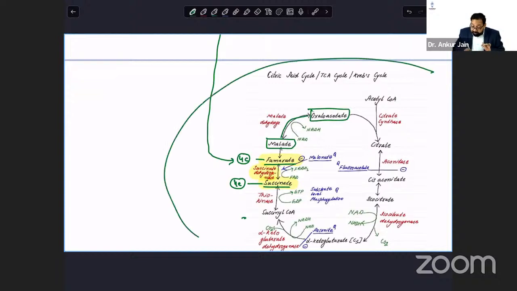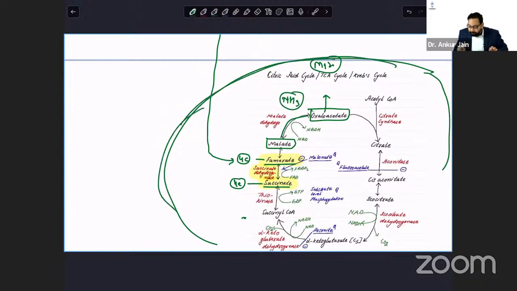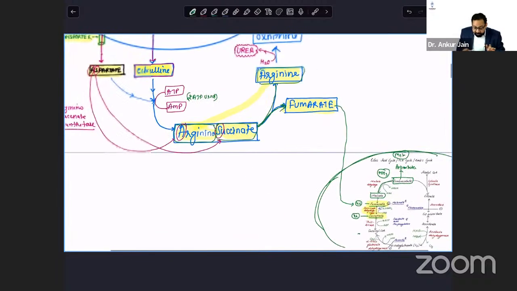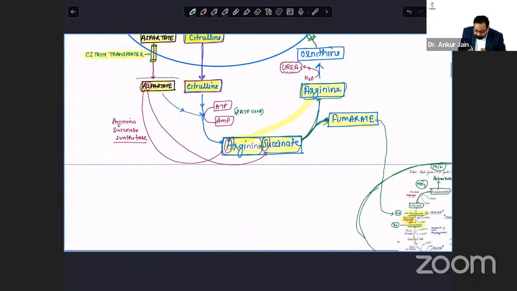Krebs cycle is occurring in mitochondria. And this oxaloacetate, by transamination, you all know that if I attach ammonia to oxaloacetate, it is converted to aspartate. The only difference between aspartate and oxaloacetate is ammonia. Even if you don't remember this at this time, just have an idea. It is converted to aspartate. And this aspartate takes part in the urea cycle.